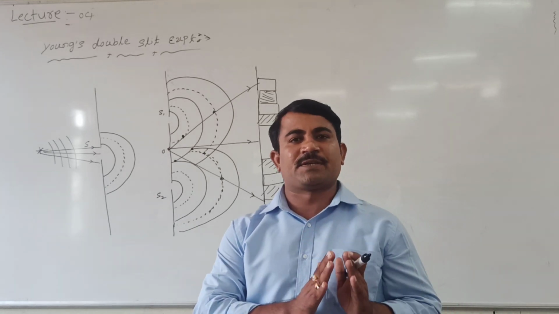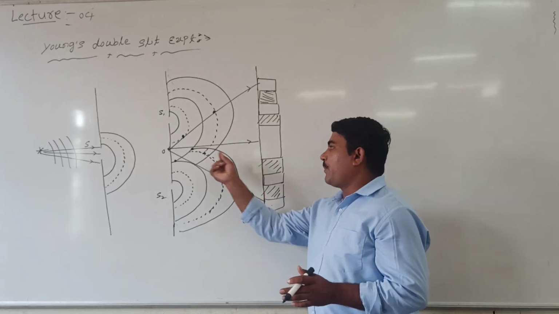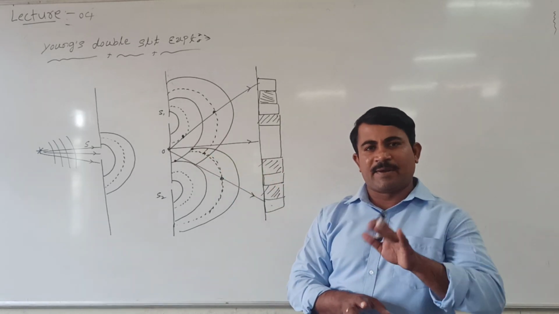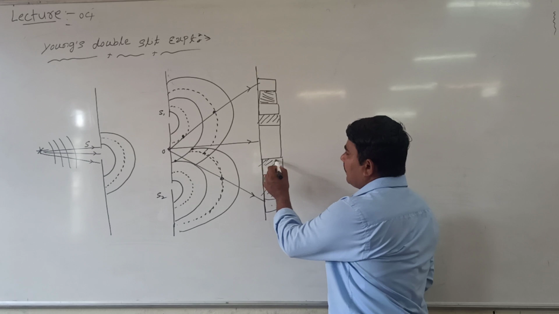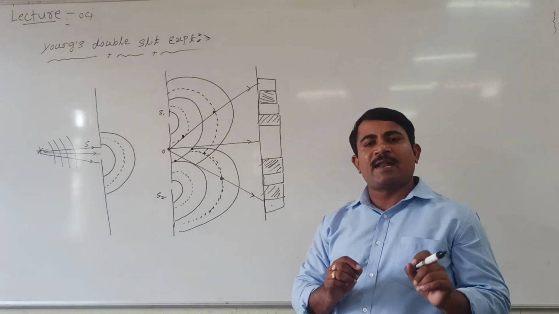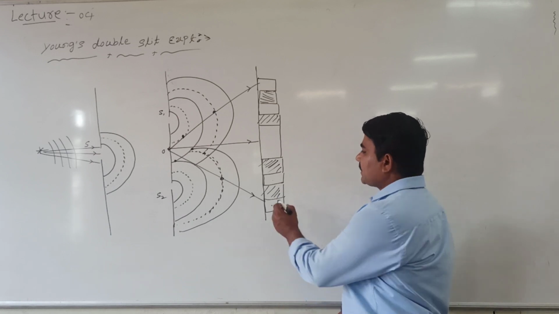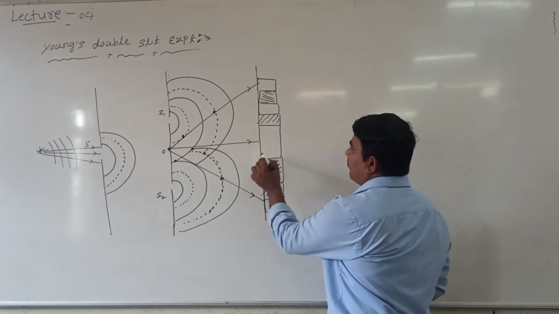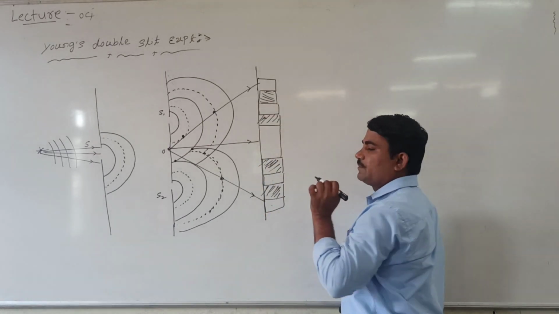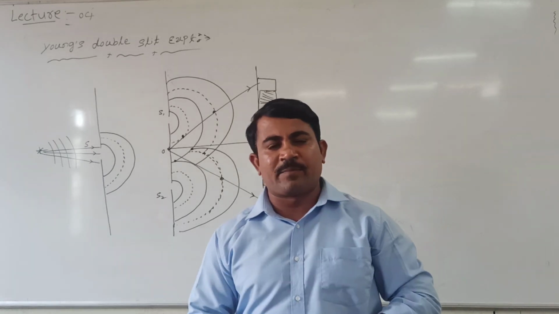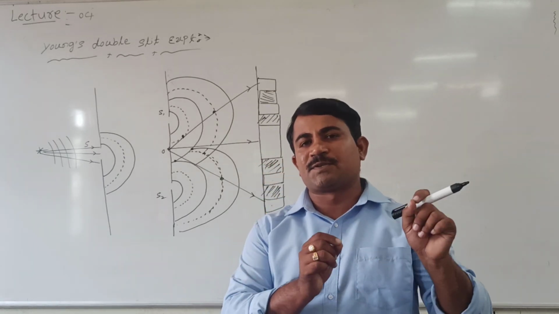Similarly, the dark band has zero intensity, and they have the same width. Bright bands have maximum intensity and dark bands have zero intensity.